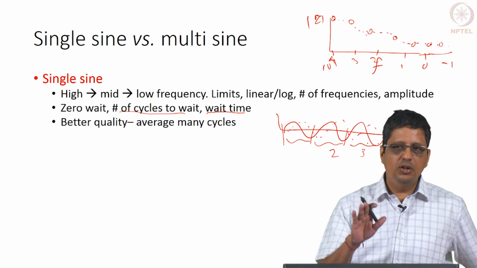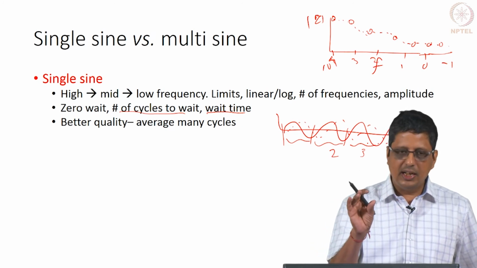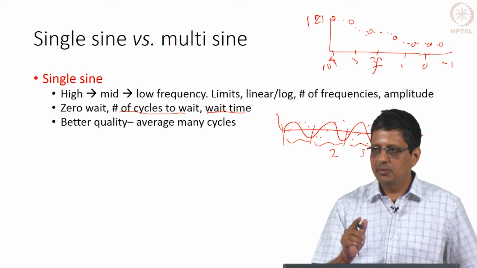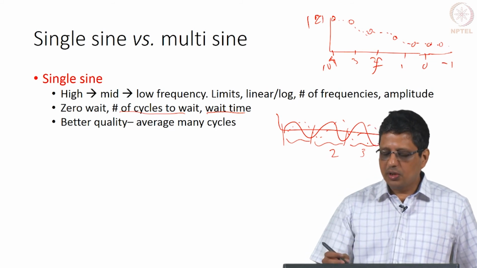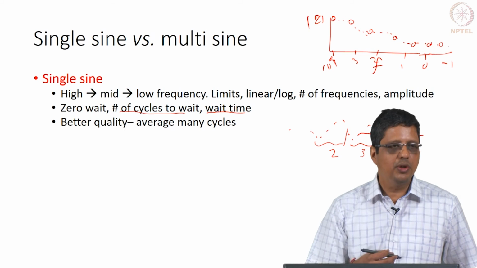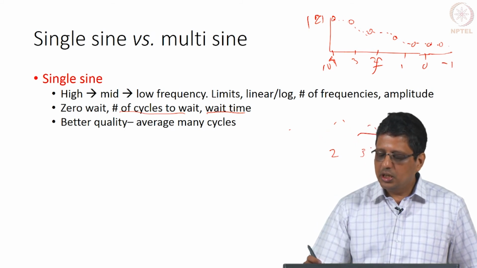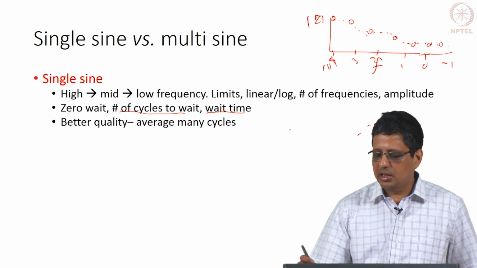But they will not tell you; they just give an indication that you will get better quality data if you choose this option. It is probably using one of these. In general it will take longer time. If at the same time they can give you better quality data, why would anybody want poor quality data? But these are the choices that you normally get in most of the commercial software.